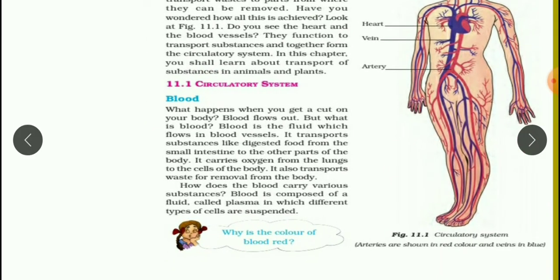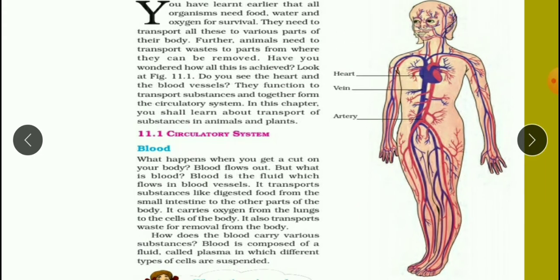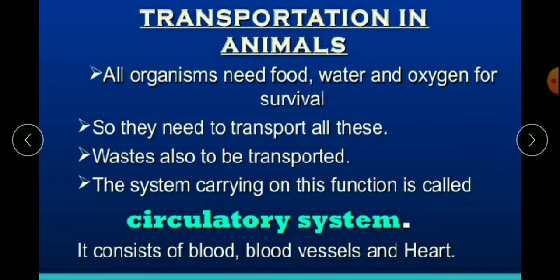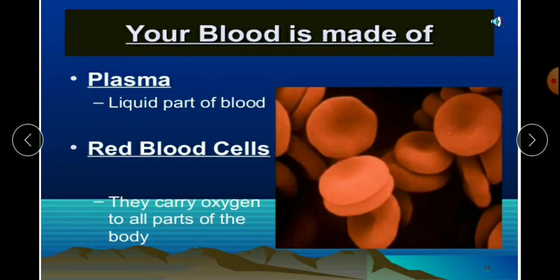So we all know that we have all seen blood, isn't it? If there is a cut or wound, you can see the blood coming outside from our body. So today we are going to learn what our blood constitutes of. So see here, the circulatory system consists of blood, blood vessels, and heart. And your blood is made up of, first one is plasma. What is this plasma? Plasma is the liquid part of the blood.